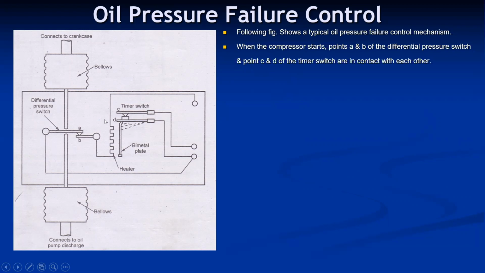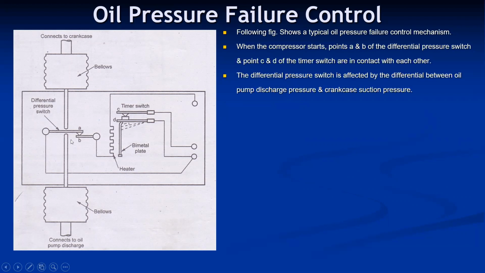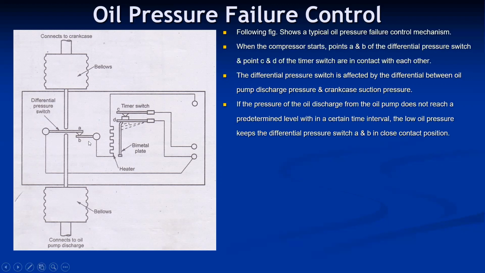When the compressor starts, the differential pressure switch is affected by the differential between oil pump discharge pressure and crankcase suction pressure. Based on this variation, it actuates and connects or disconnects the differential pressure switch. Suppose the pressure of the oil discharged from the oil pump doesn't reach the predetermined level. Suppose initially it is in contact.